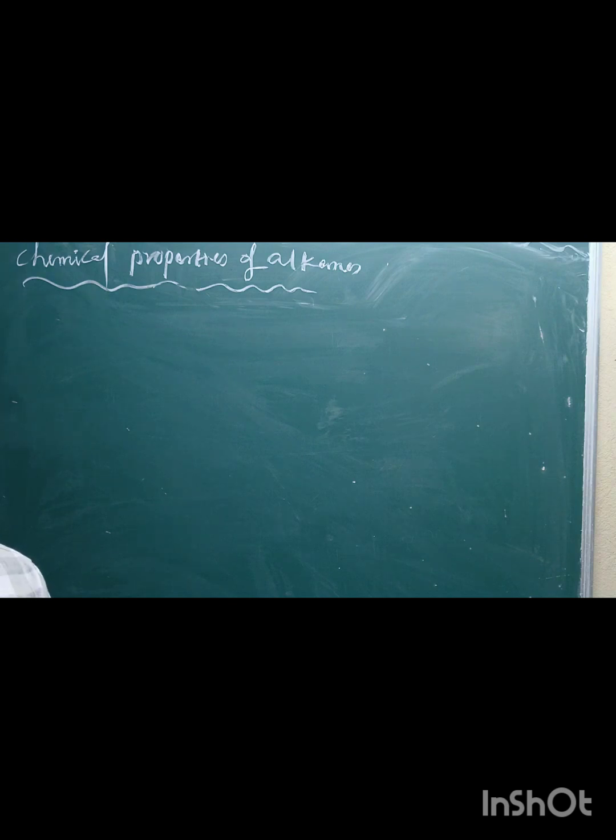Alkanes are extremely stable and inert molecules, and they are inactive towards acids, bases, as well as oxidizing agents and reducing agents. Alkanes do not react with acids, bases, oxidizing agents or reducing agents. They can undergo substitution reactions.